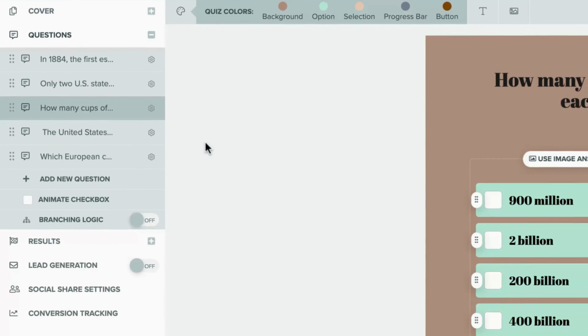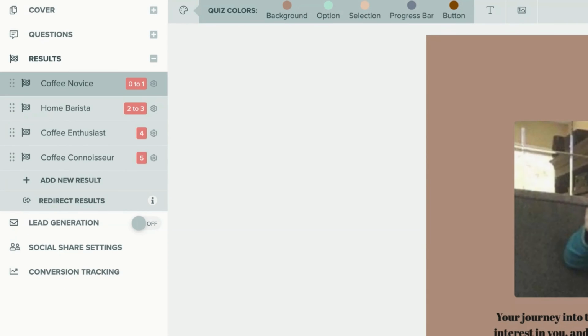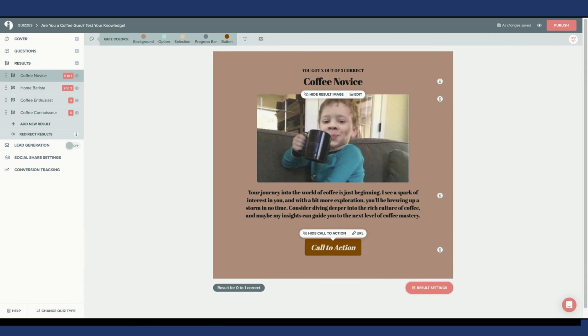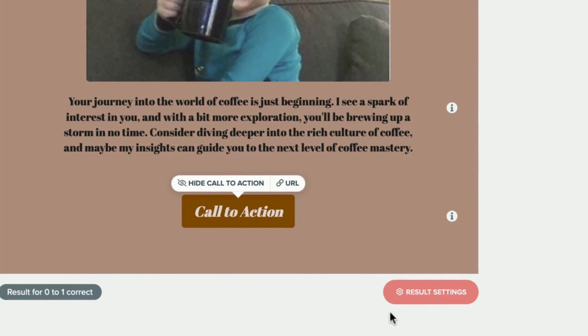When you are done with your quiz questions, select Results. Your quiz taker will receive their specific result based on how many answers they got correct on your quiz. Here you can see the specific scores for each specific quiz result. We have Coffee Novice as the lowest score. This result will be received by any quiz taker who received the score of 0 to 1 correct. I'm going to select Result Settings.